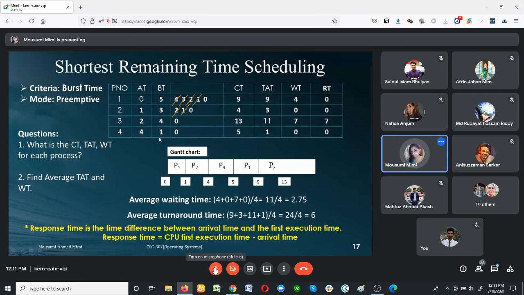So 4 minus 4 equal to 0. Then my process 3. When my process 3 first comes to the processor at 9 seconds, arrival time was 2. So 9 minus 2 equal to 7. Do you have any questions?